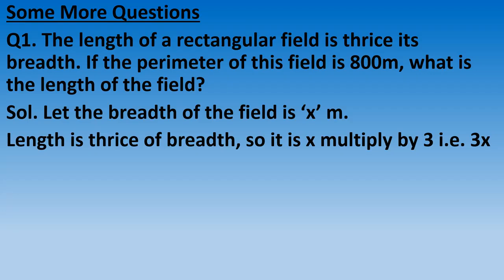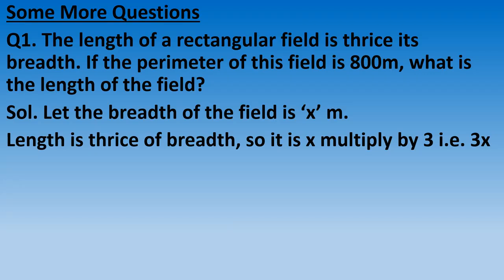Now length is given to us as thrice its breadth. So length is 3 times the breadth. I have told you that length is 3 times breadth, so we will multiply breadth by 3.